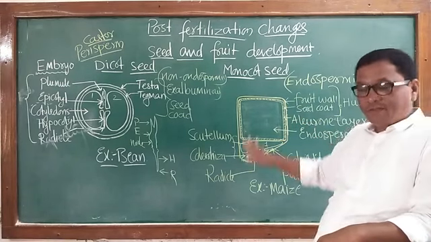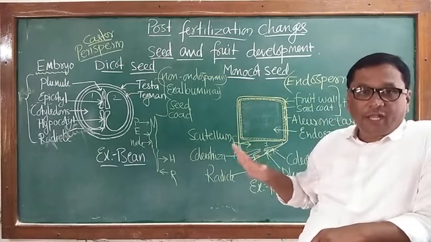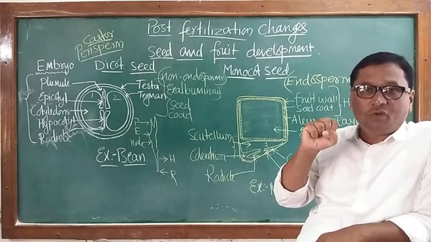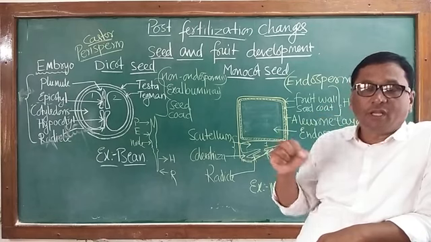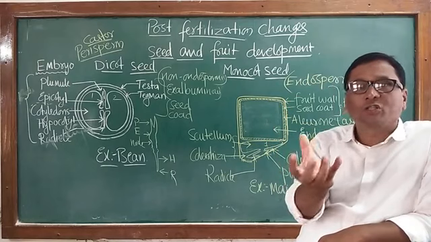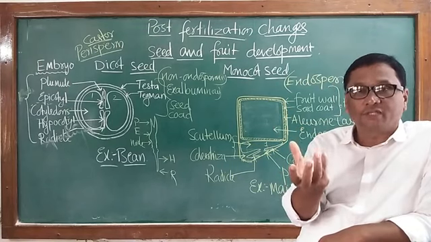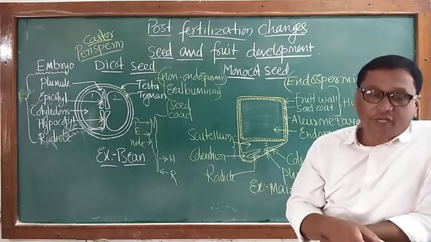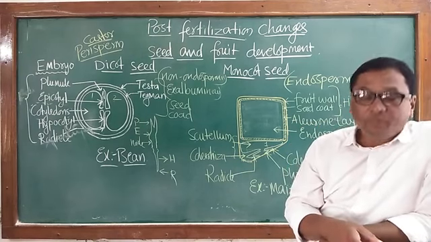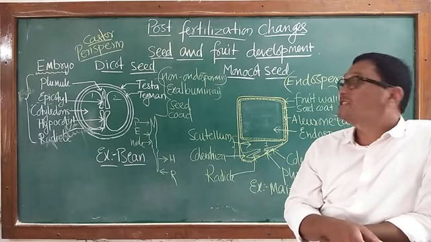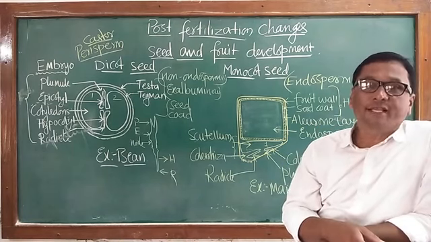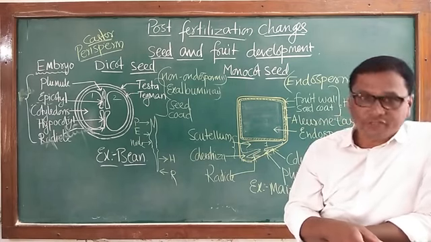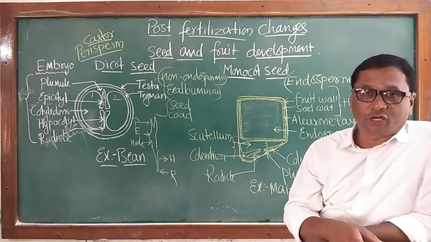Now, when seeds begin to become dry after the complete development from the ovule is going to complete, the outer ovary wall also gets metamorphosed, transformed into fruit. Thus, at the end of fertilization, from the ovary wall there is formation of the fruit wall called pericarp, and there is formation of seed from the structure called ovule.